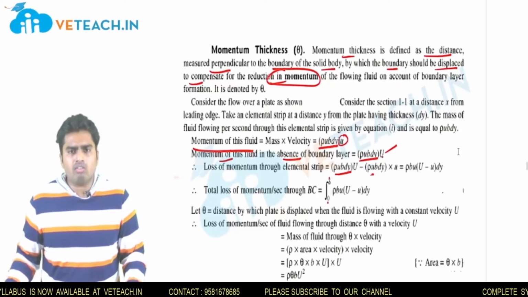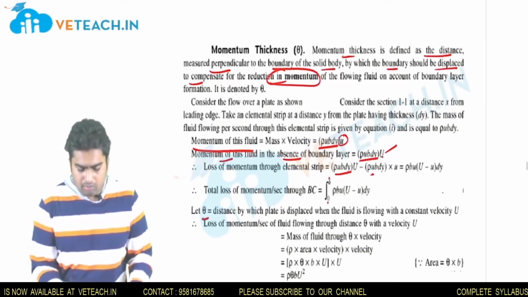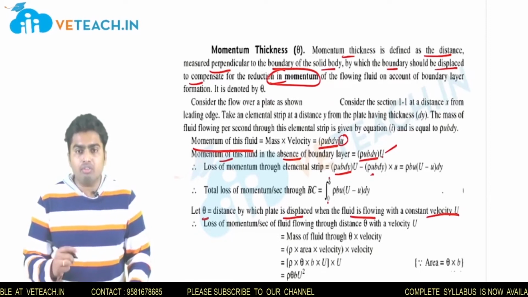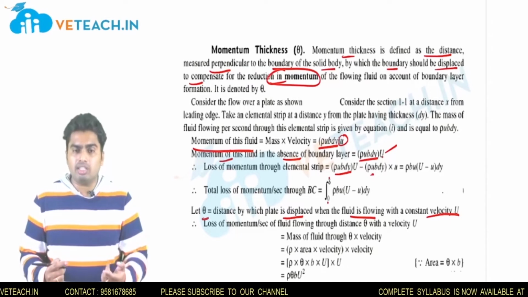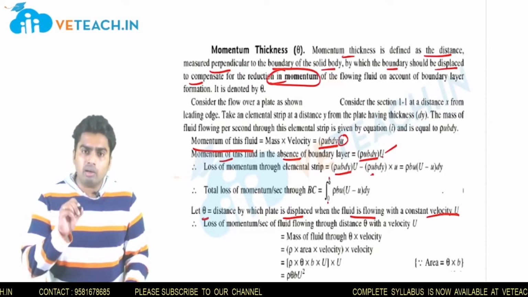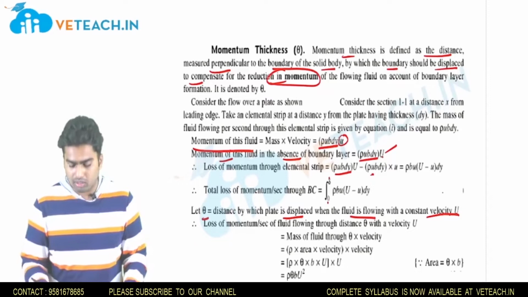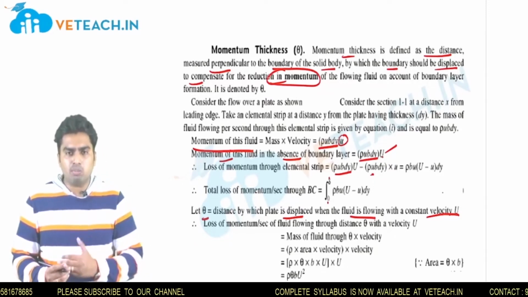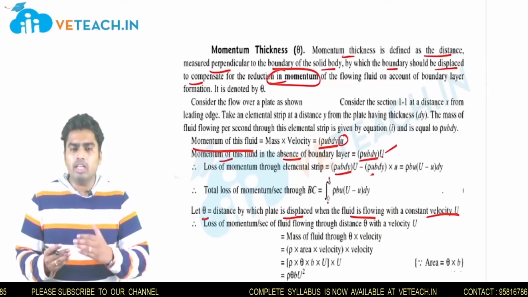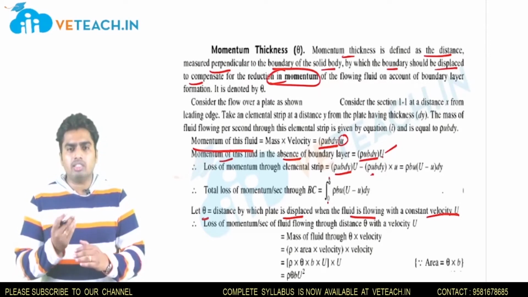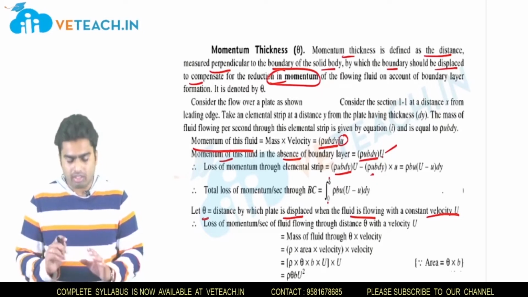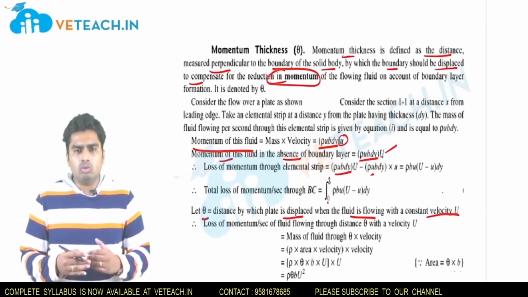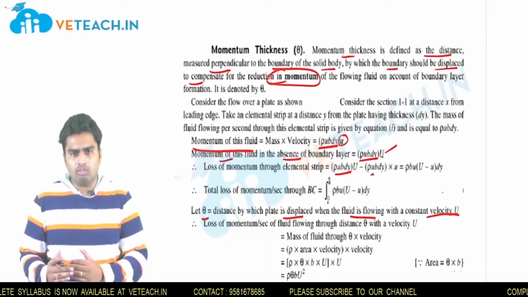Now, let theta be the distance by which the plate is displaced when the fluid is flowing with a constant velocity U. In the previous derivation, that is displacement thickness, we assumed that delta star is the distance by which the plate is displaced. But here, as it is momentum thickness, we assume that theta is the distance displaced by the boundary layer. Why is it displacing? It is displacing because there is some reduction in momentum, right? Fine. So what is the value of the momentum needed to get a displacement of theta for the boundary layer?